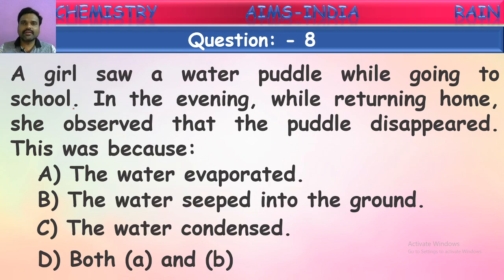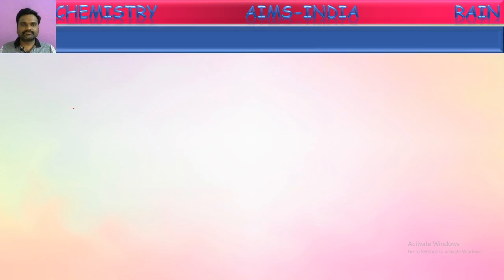A certain amount of water will be evaporated from these puddles and meadows. It goes off into the gaseous form. And at the same time, a certain amount of water will sink or seep into the soil. These two are the reasons for the disappearance of these water puddles on the streets. So what is the correct answer now? Yes, both of the first two options are correct. Some amount of water will be evaporated and a certain amount of water will seep into the ground. Right. Next one.